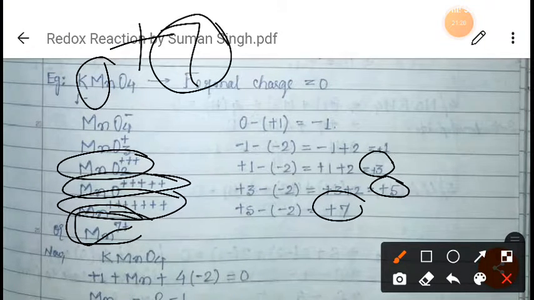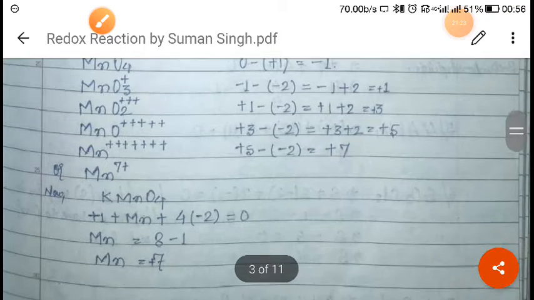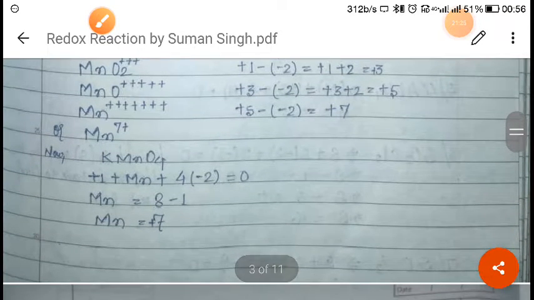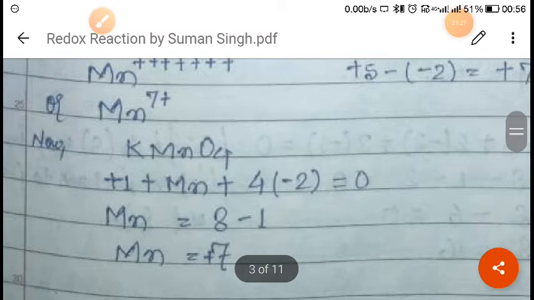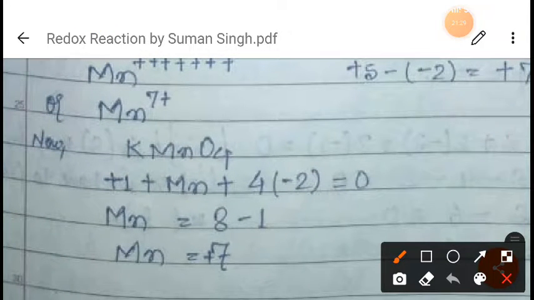So I hope you have understood this. In this way you have to find out the oxidation state. No need to do it like this, we will just use a shorter method. As you can see with potassium, this was just for your understanding.